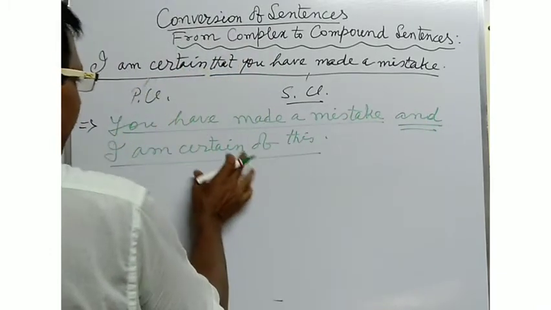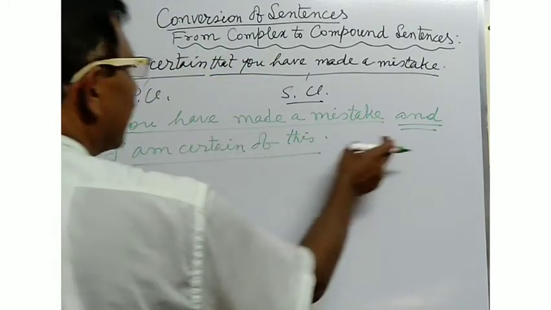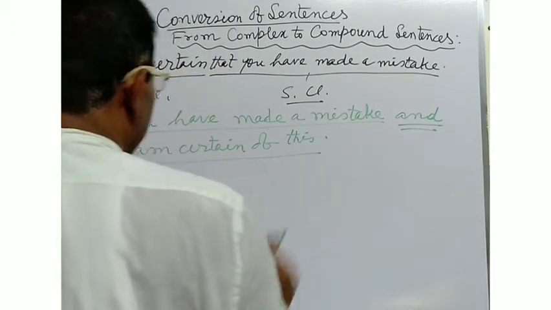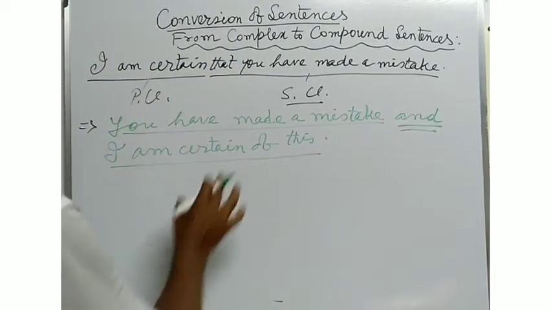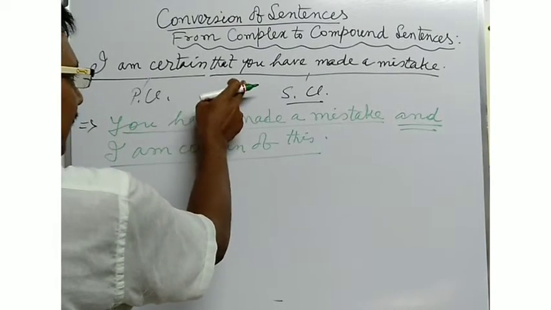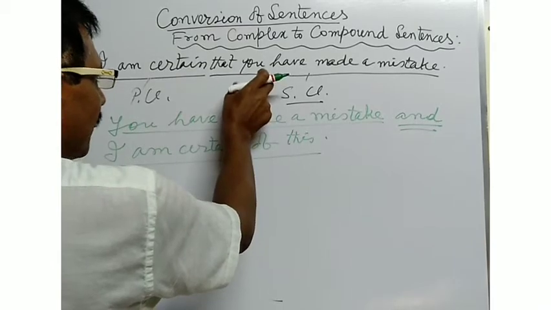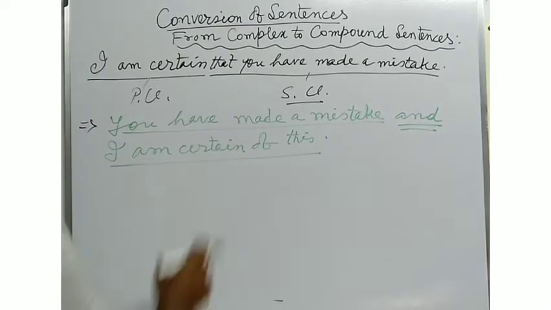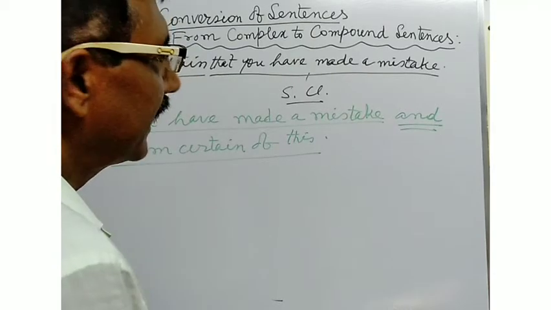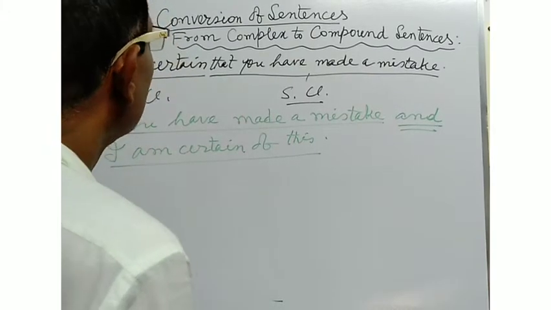When such main clauses are combined by the coordinating conjunction "and", it is called a compound sentence. So this is an example of the conversion of the sentence from complex to compound sentence. In this way you will have to convert the sentence from complex to compound one.